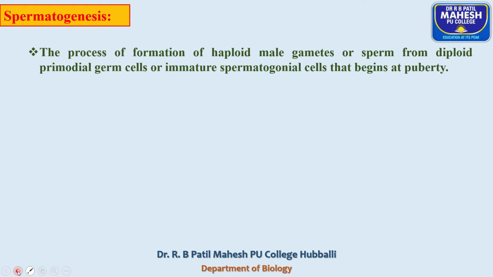For formation of gametes, we absolutely require follicle stimulating hormone and luteinizing hormone. The hyposecretion or less secretion of these two hormones ultimately affects the process of gametogenesis.